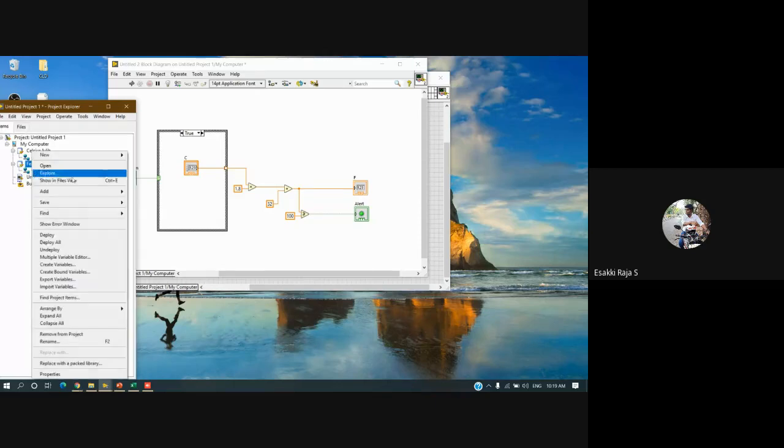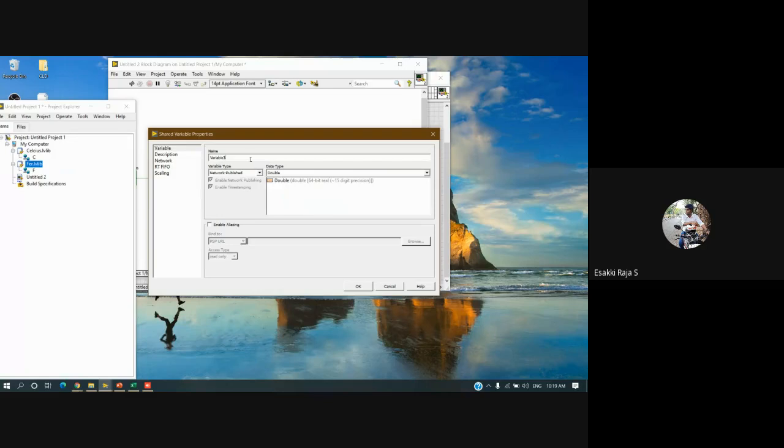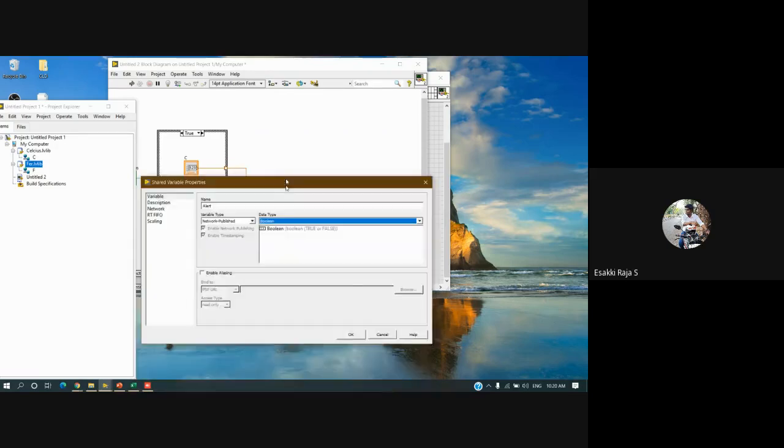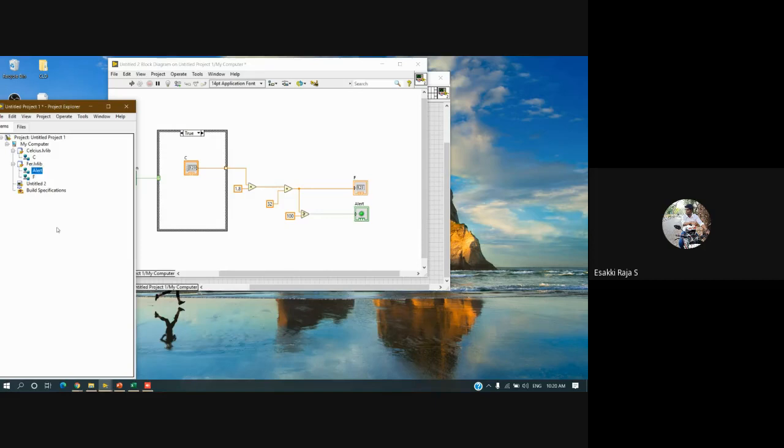Under the Fahrenheit library itself I'm going to create one more variable, and I'm going to name it alert. For the alert, you can see the data type is Boolean. So I'll choose Boolean and click OK over here. Now I have created three variables for Celsius, Fahrenheit and alert.